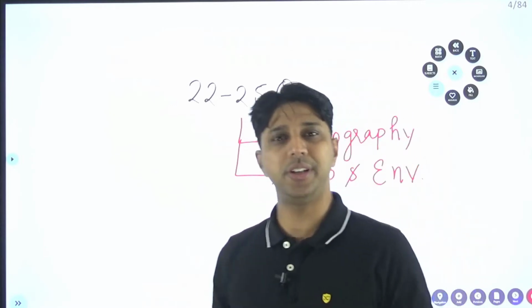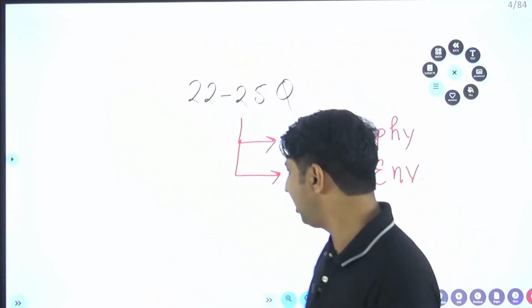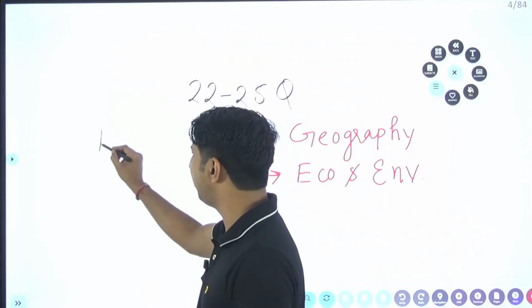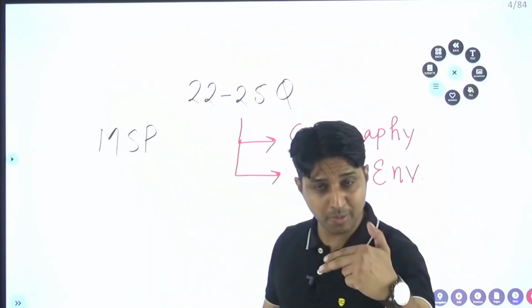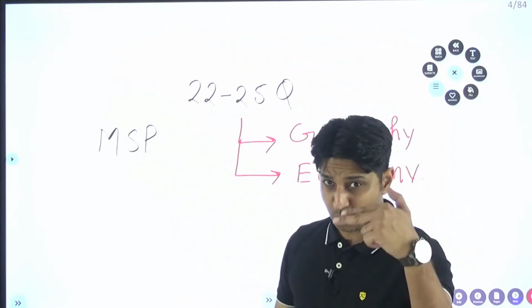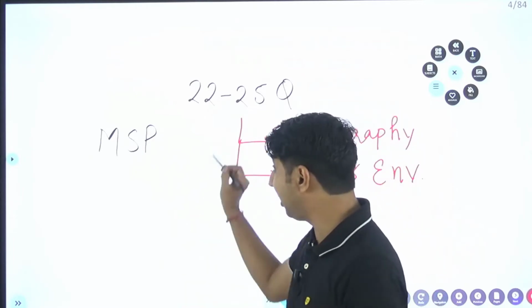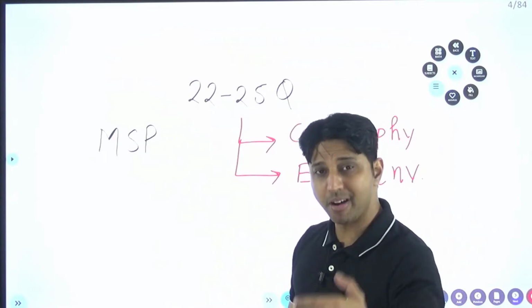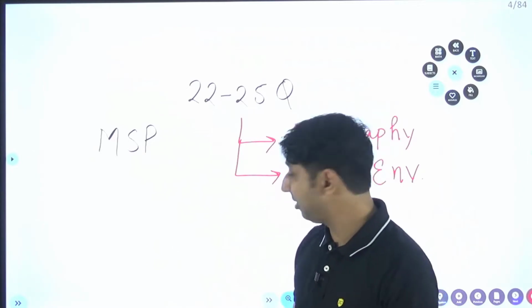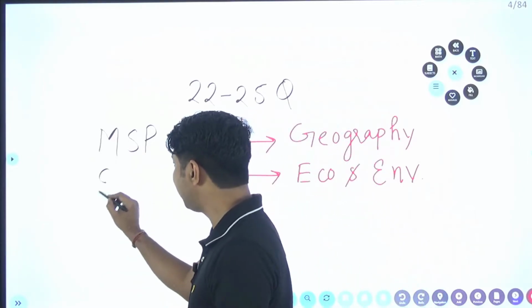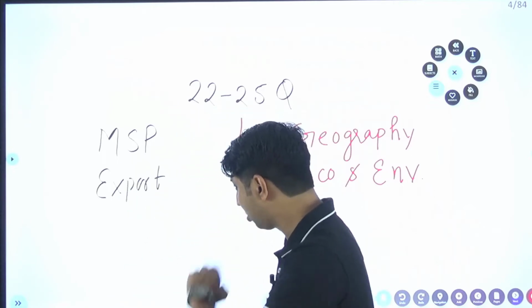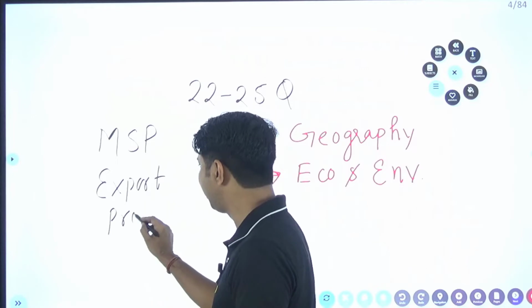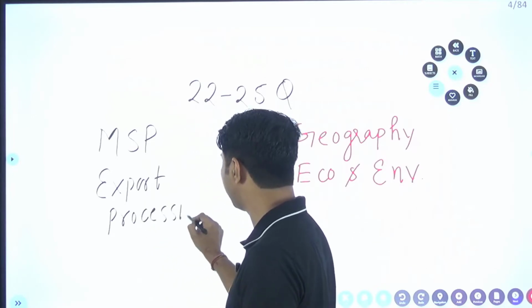Now when you see the previous year question papers of the UPSC, you will find some questions regarding the MSP. What is the full form of MSP? MSP means minimum support price. This question I will cover in your agriculture part, and agriculture is in your geography. Apart from this, I am also going to discuss the export processing zones.